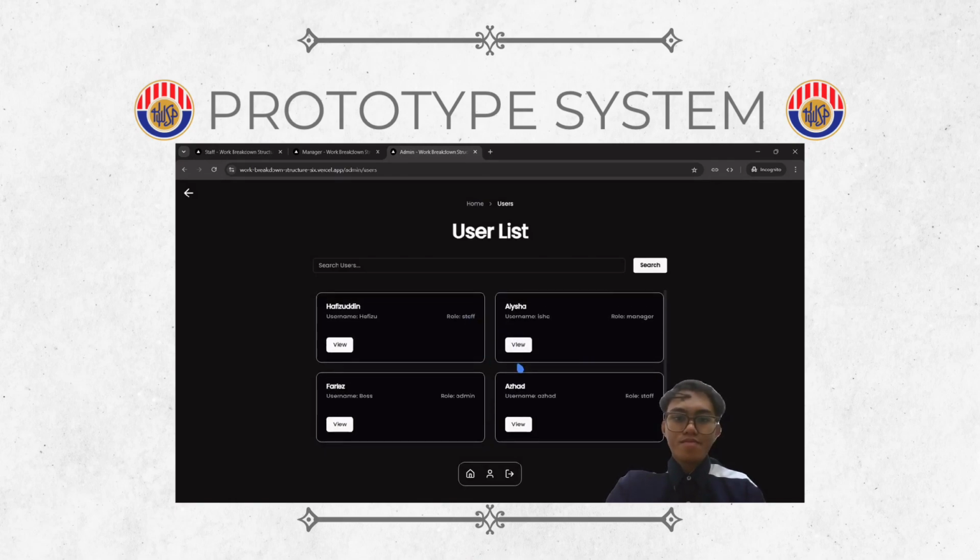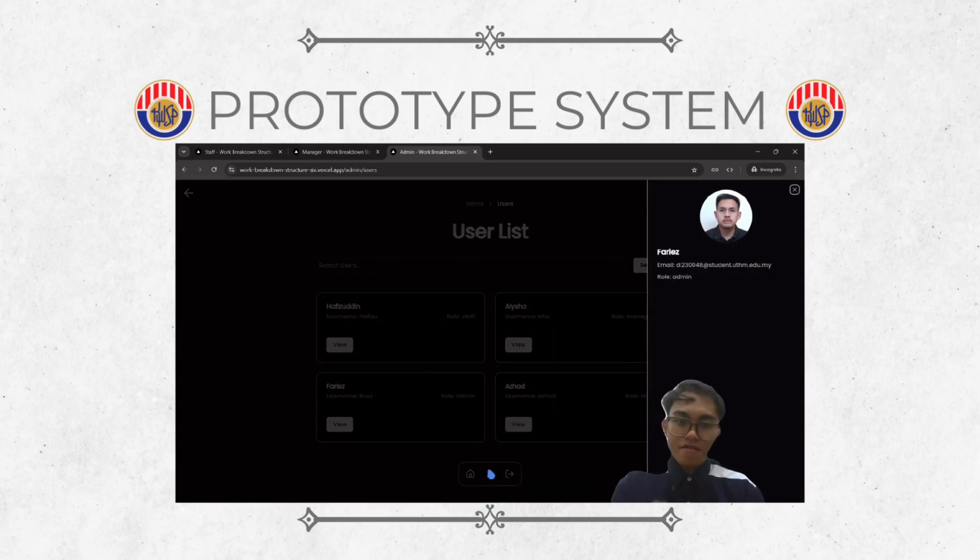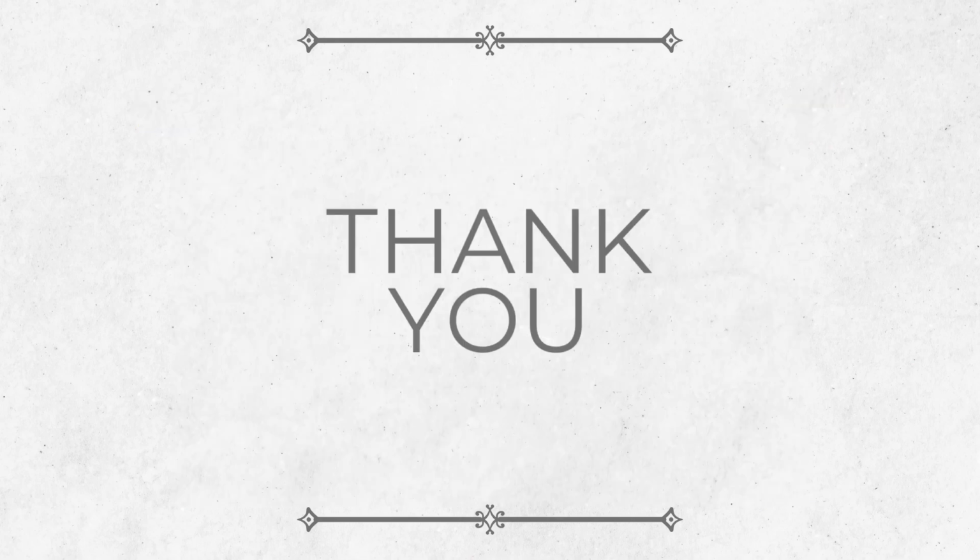And that is the demonstration of this project. It is not very complete, but it is manageable to use for this work breakdown structure for this company. So that's it. Thank you. That's all from us. Thank you.